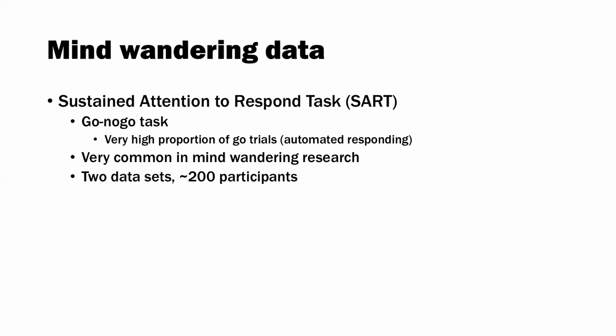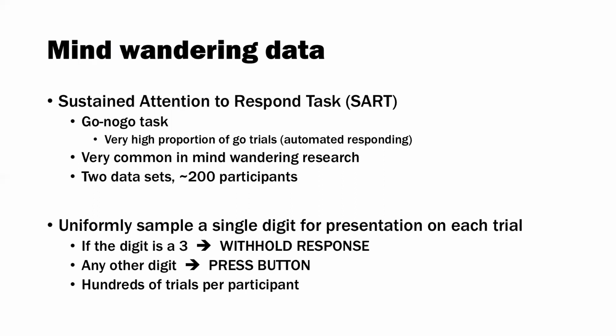For this, we're going to talk through 4 ingredients that we need to make this approach work. The first is some mind-wandering data. For this, we're looking at the sustained attention to respond task, or the SART. This is very common in mind-wandering research. It's a go, no-go task that has a very high proportion of go trials, and this induces some pattern of automated responding.